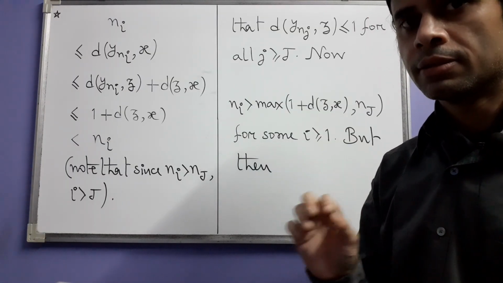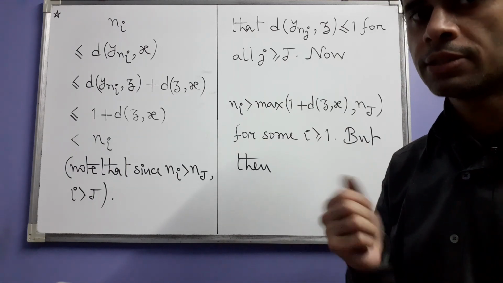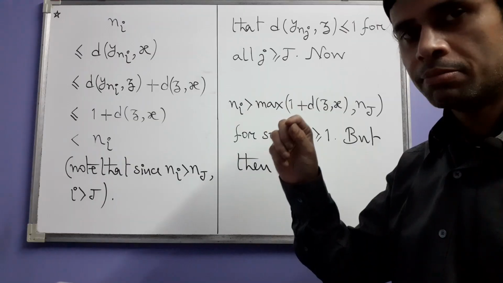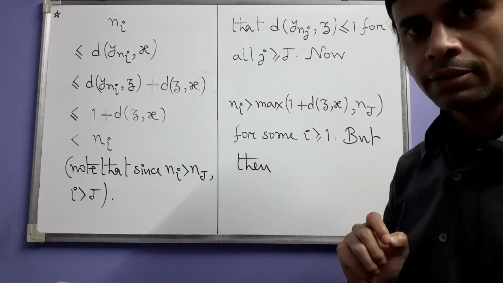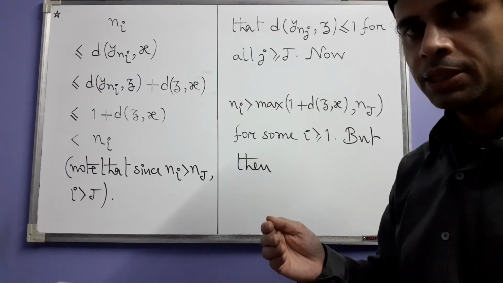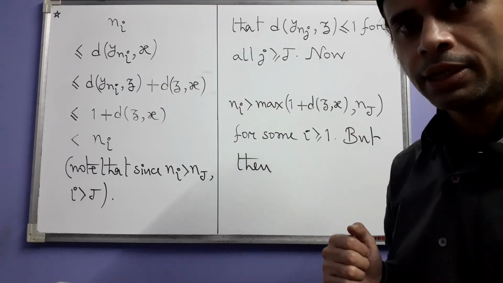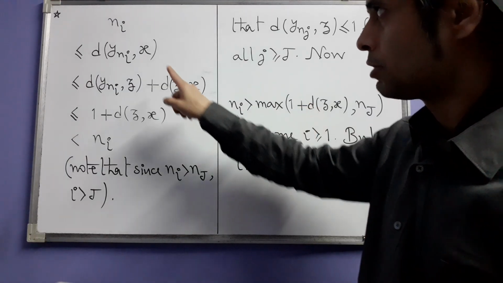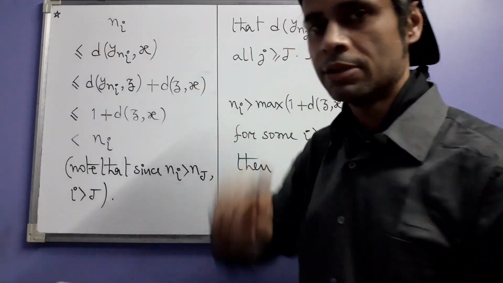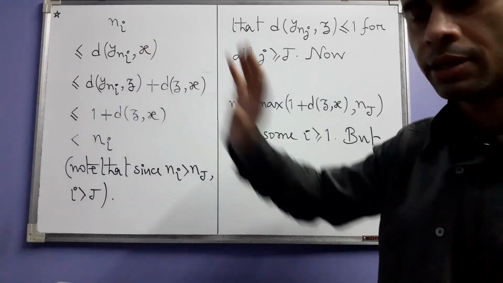According to the choices of the yn's, yn does not belong to the ball B(x, n). That means the distance between yn and x should be greater than or equal to n. That is why the distance between y_ni and x should be greater than or equal to Ni. So it's coming from there.